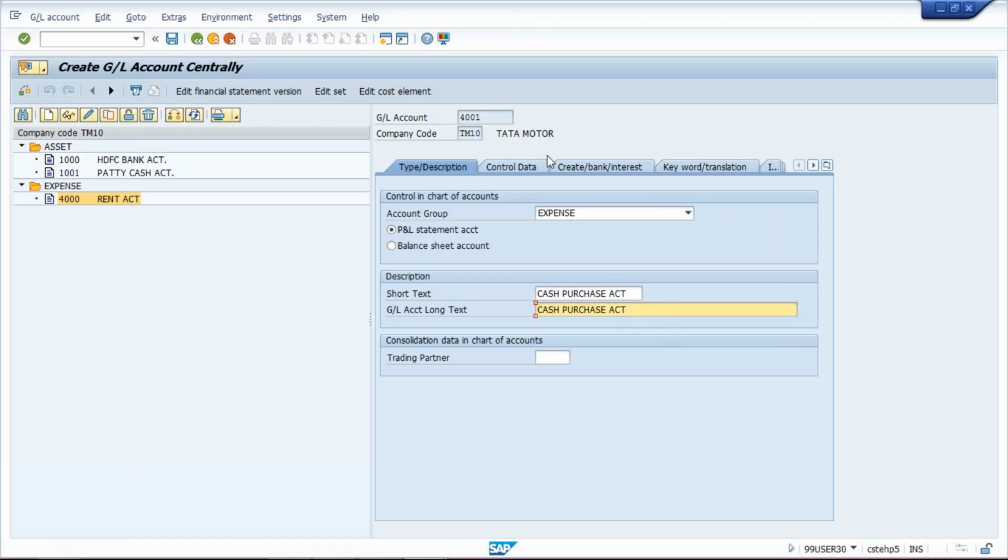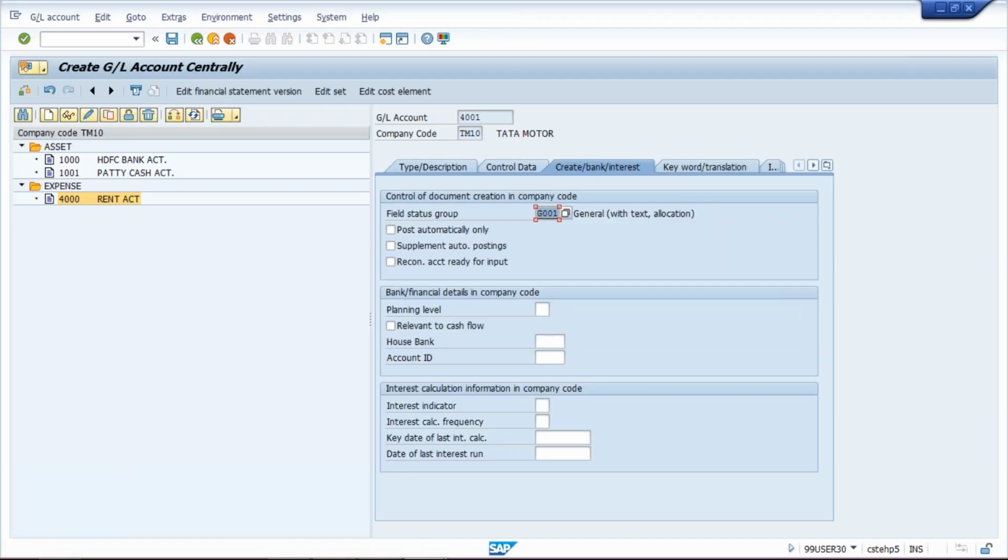Okay, so cash purchase account, click on create bank interest, and here also we are going to make it post automatically and save it.